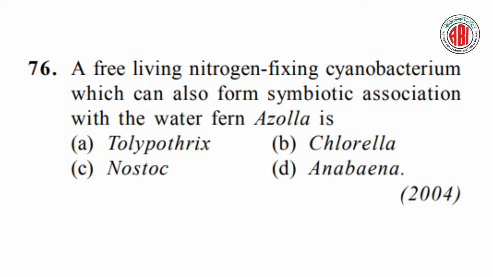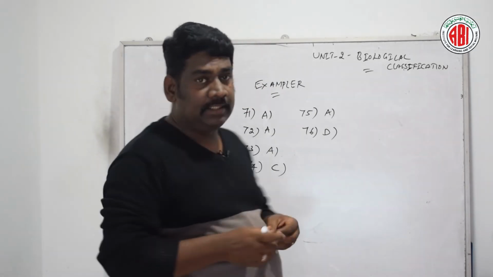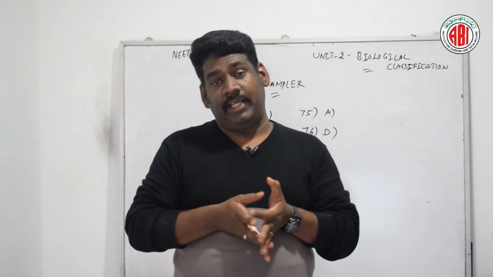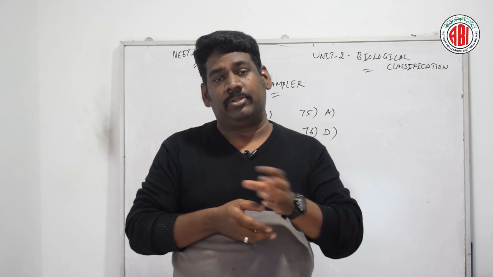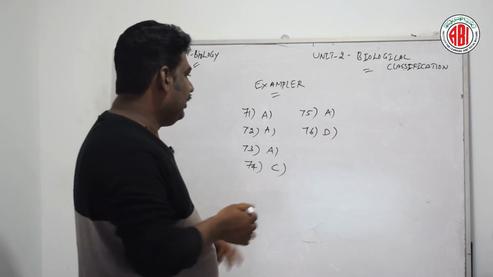Question number 76. A free living nitrogen fixing cyanobacterium which can also form symbiotic association with the water fern Azolla is, here are 4 different options given: Tolypothrix, Chlorella, Nostoc and Anabaena. Let us see the right answer for this question. According to this question, the right answer is option D. Let us see. Anabaena is one of the free living nitrogen fixing cyanobacteria. They can form symbiotic association with the water fern Azolla. So the right answer for this question is option D.